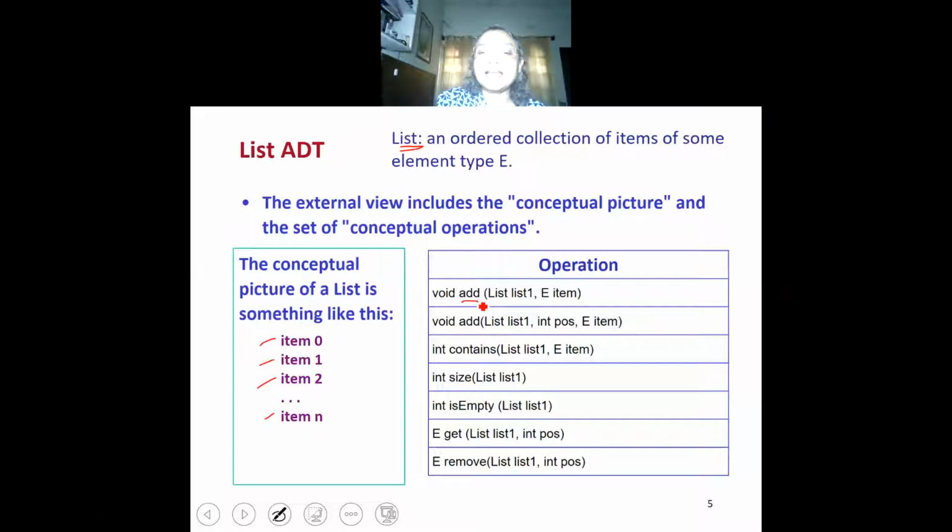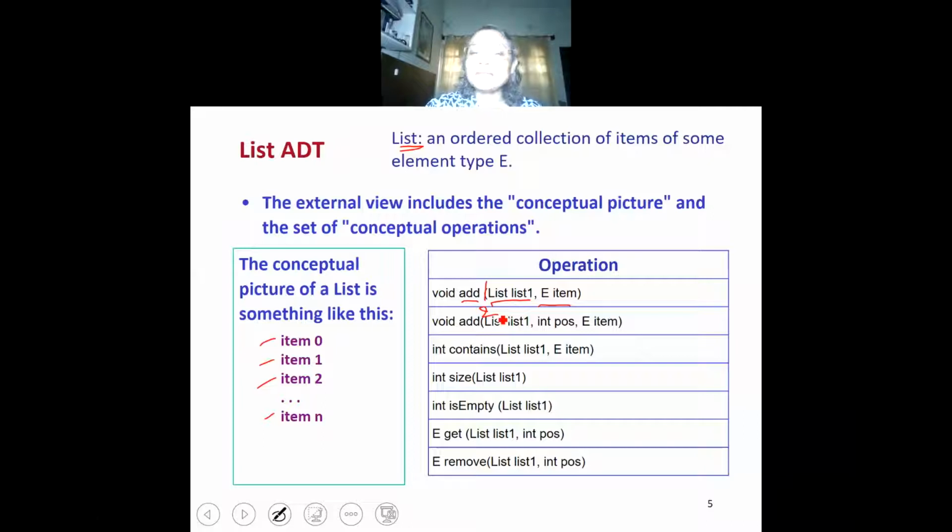Add operation will take as parameters a list. List 1 is of type list and item is of type E. And it will add the item E to the list. So the add operation is defined such that list 1 will be modified so that the item is added to list 1. You can also have another version of add. In C, you cannot have two functions with the same name. Therefore, we can call this add1 and we can call this add2.